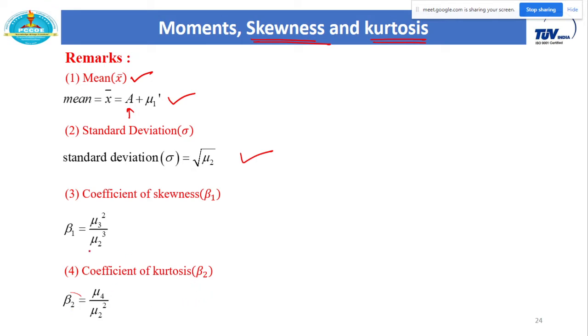And what are these formulas? Beta 1, which is called the coefficient of skewness, is defined as mu3 square upon mu2 cube. Next, beta 2, which is called the coefficient of kurtosis, is defined as mu4 upon mu2 square. Now, how do you predict the data just from these 2 values, beta 1 and beta 2? Let me give you remarks in that case.